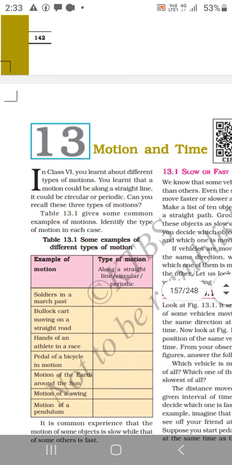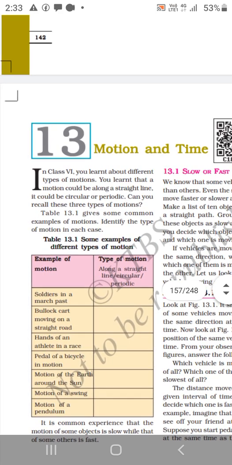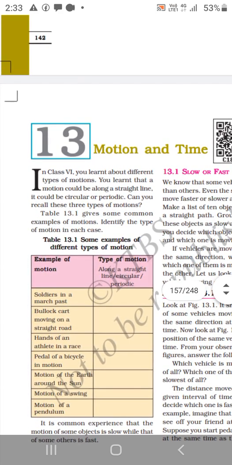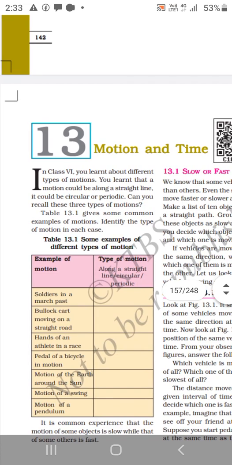In 6th standard, we studied different kinds of motion.